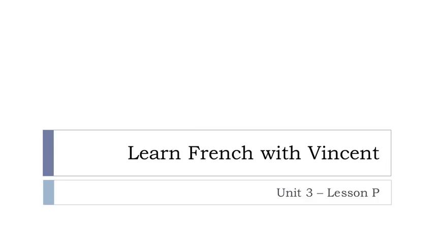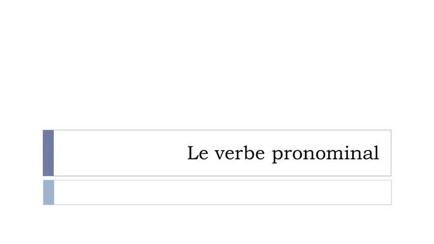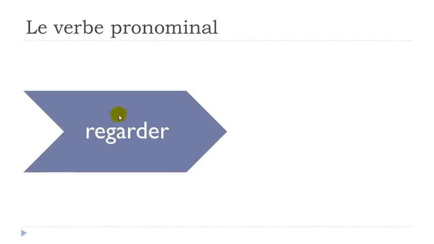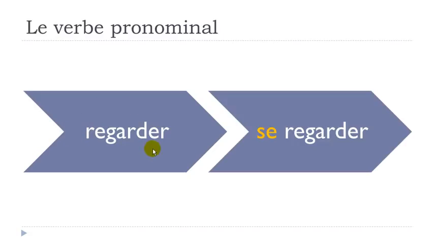And it's an important lesson because we'll discover together le verbe pronominal. So, what is le verbe pronominal? First we'll take an example. Regarder, to look, to watch, okay? And then se regarder, in that case it would be to look at oneself, okay? So that's the important thing about this verbe pronominal.